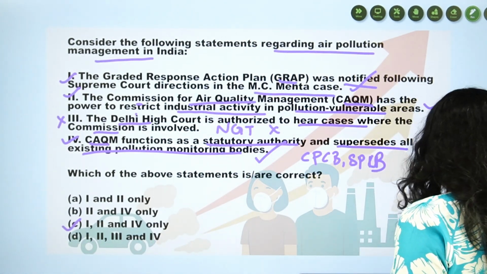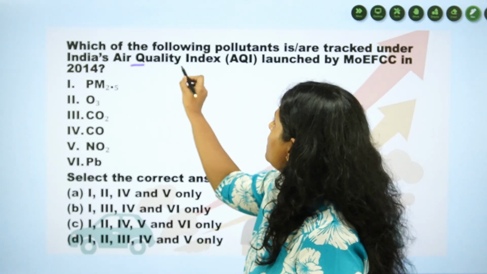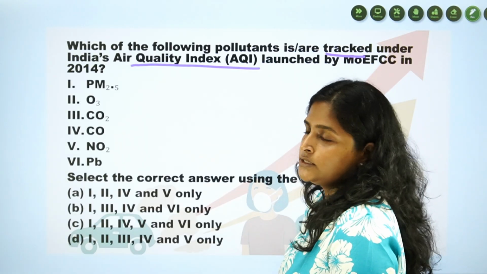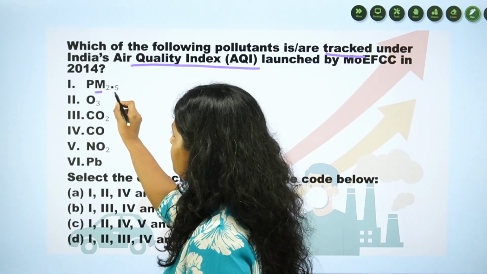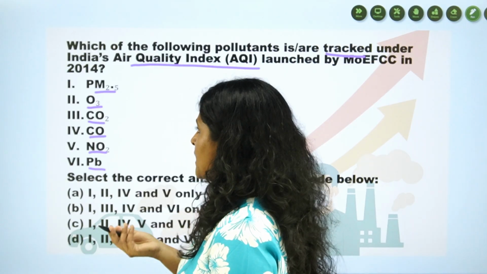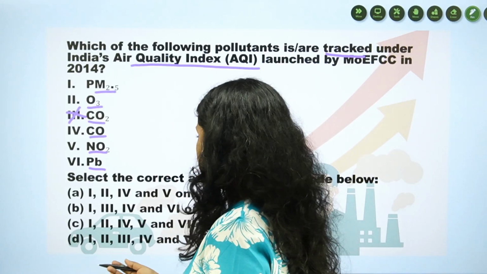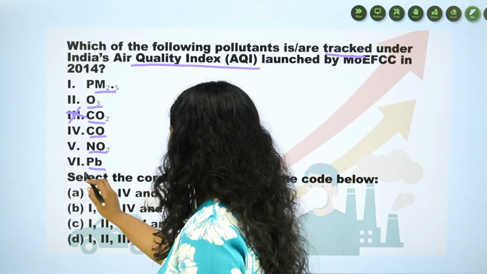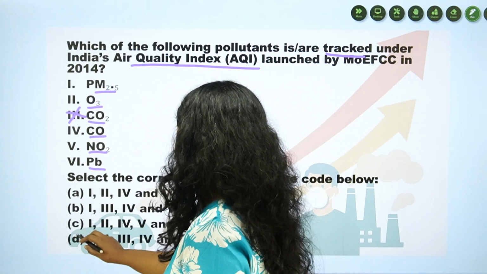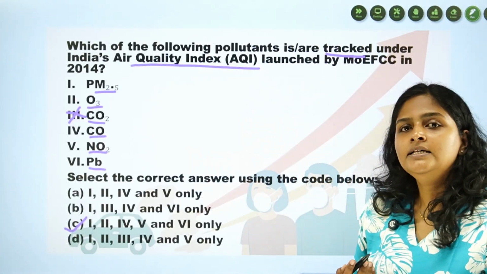Okay. One more question is there. This question is, in India, the air quality index tracks which of the following pollutants? The pollutants given are PM 2.5, ozone, carbon dioxide, carbon monoxide, nitrogen dioxide and lead. As I said, carbon dioxide is not monitored through AQI. So, the answer is 1, 2, 4, 5 and 6. Answer is C.